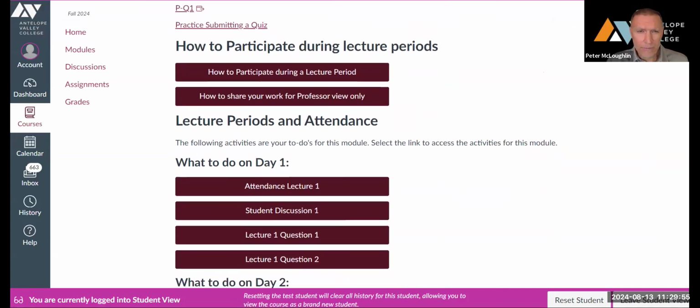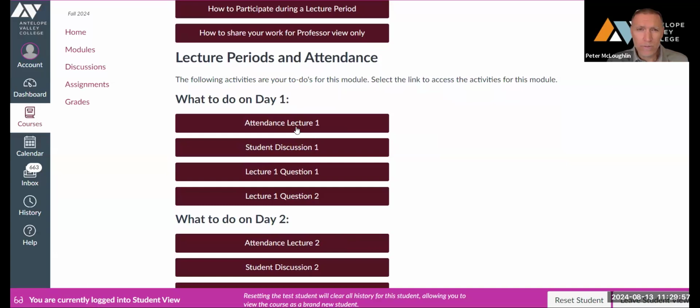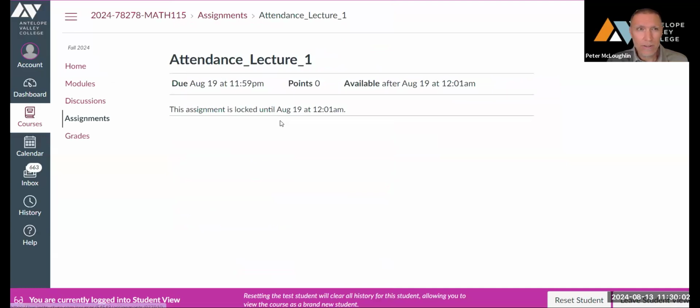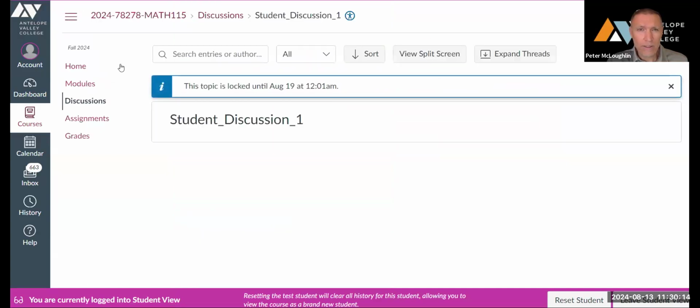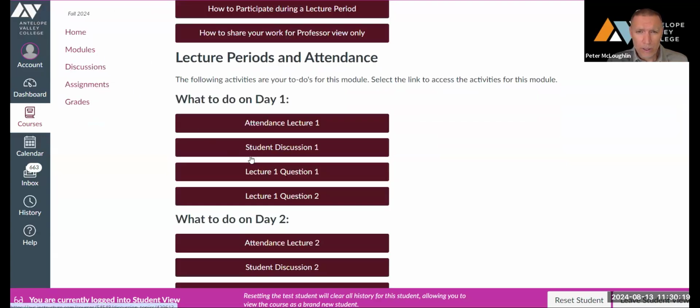And then below that is what to do on day 1. The first thing you'll do is sign in. So you click on this. You can see it's locked until August 19th. Then after you do the attendance, you go down to student discussion 1. Again, it's locked. And then after you do that, you go on to lecture 1, question 1, and so forth. So you'll do these 4 things on the first day of class. When you're done with those 4 things, you're done with the first day of class.